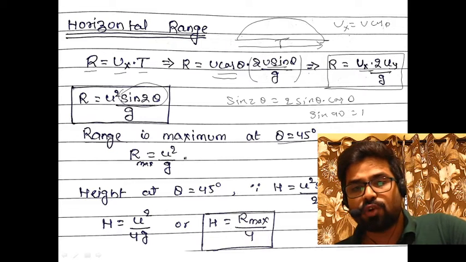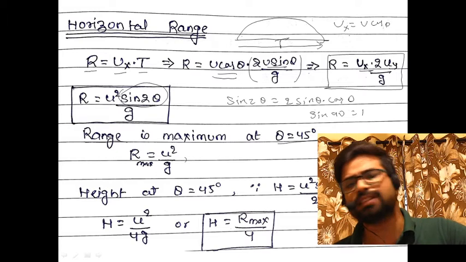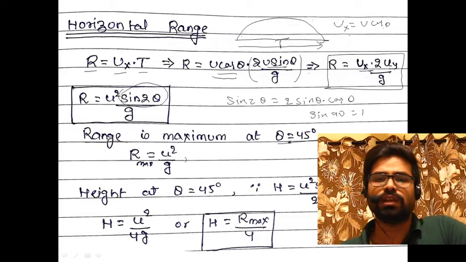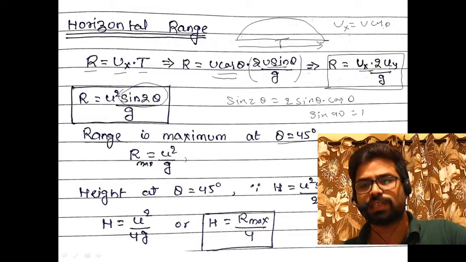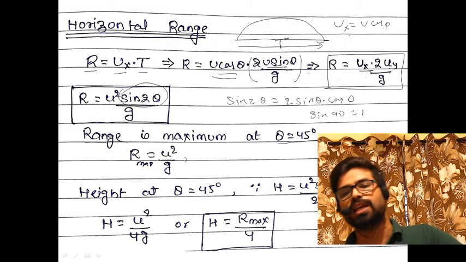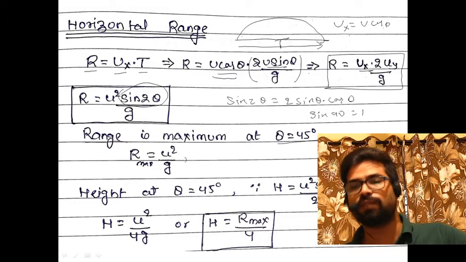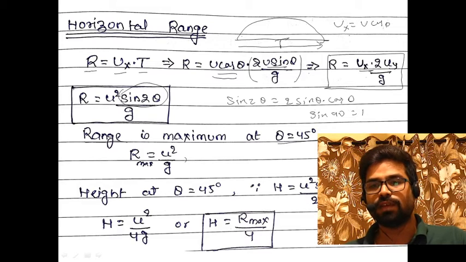If I want to calculate the height obtained by the projectile for maximum range, means theta is equal to 45 degrees, put the value of theta in the height expression. Height expression was h is equal to u square sine square theta upon 2g. Put the value of theta, which is 45. Sine 45 we know is 1 by root 2.